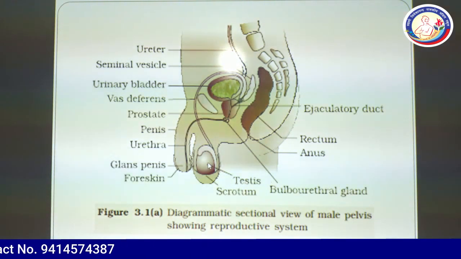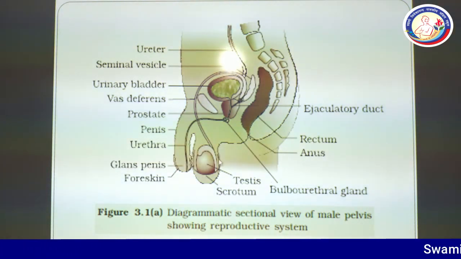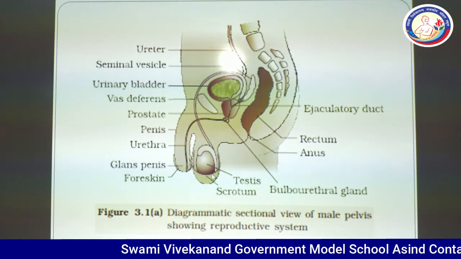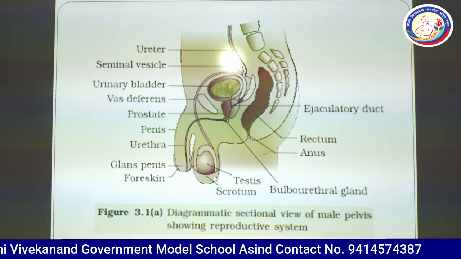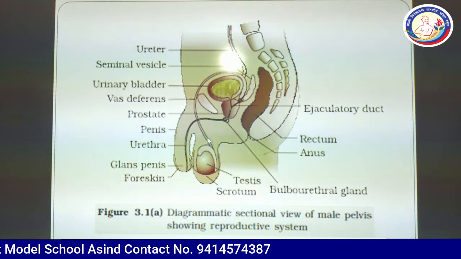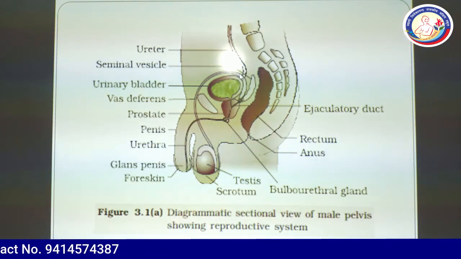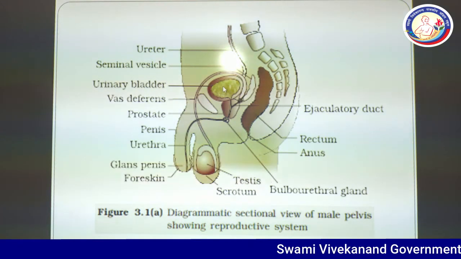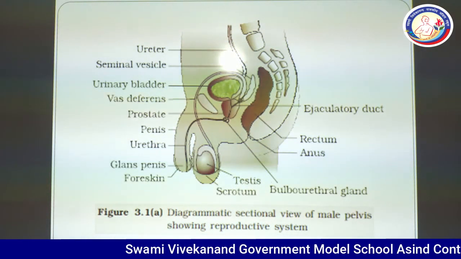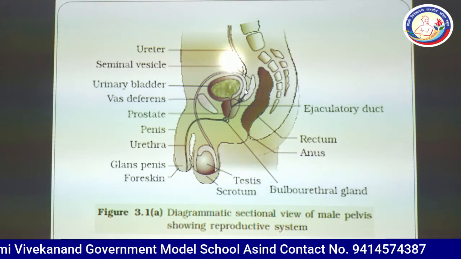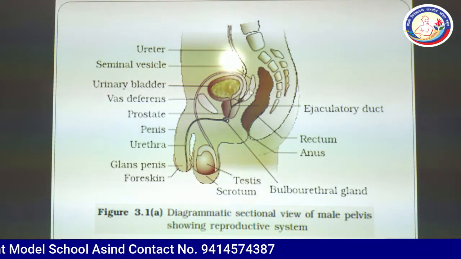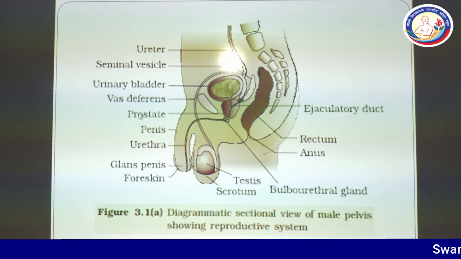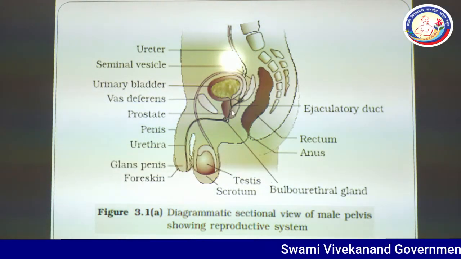These are the pair of testes, a skin sac, a bag-like structure that is known as scrotum, and a vas deferens tube comes out from here and goes to the abdomen region. This is the urinary bladder, and at the back side of the urinary bladder there is the seminal vesicle that collects the semen, and prostate glands are present here.